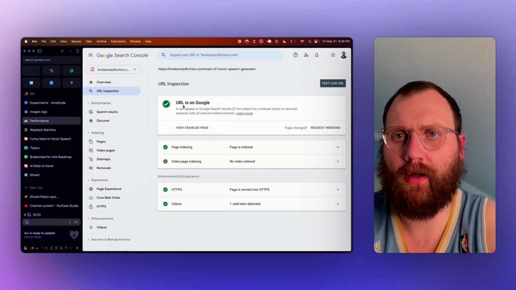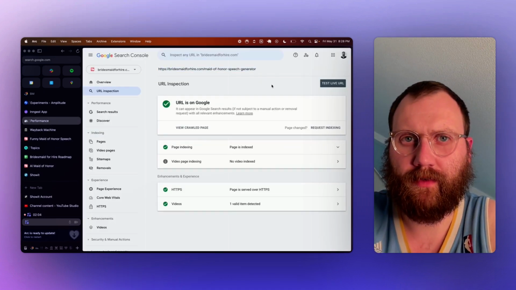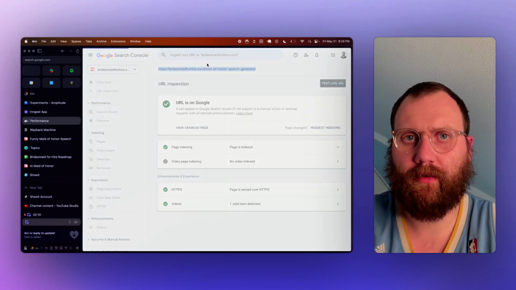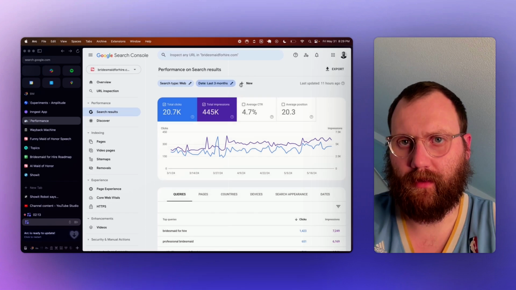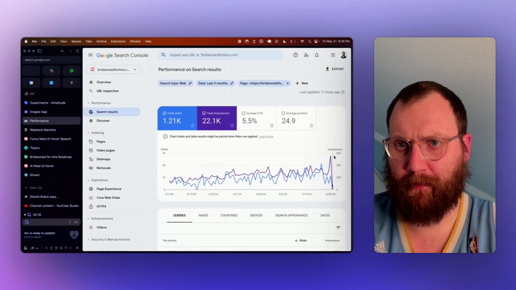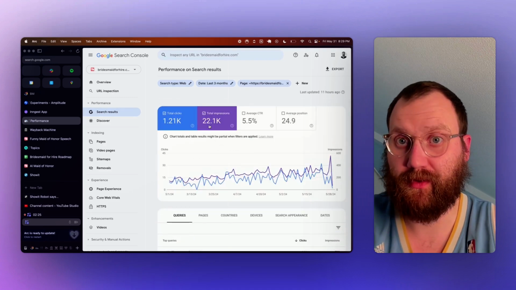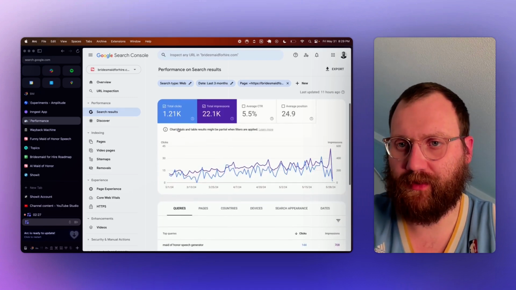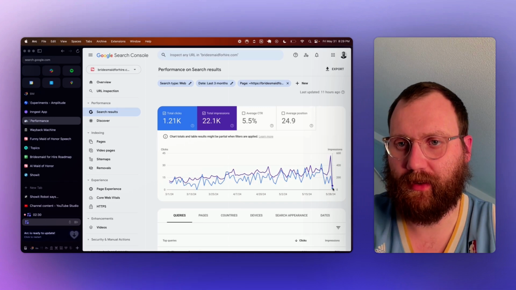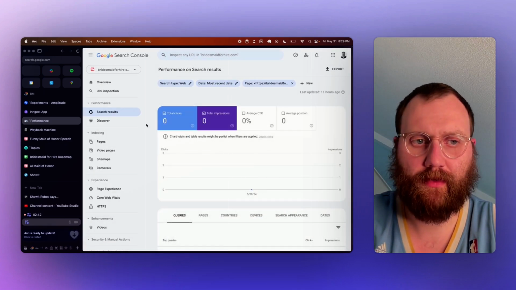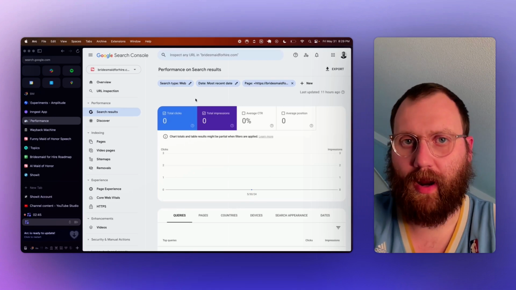Now looking at it, it's indexed again. I think it was not indexed for around 8 hours. So it means it is driving traffic right now. And if we look at the page here, you can see the dip. This is one of our best performing pages. Maid of honor speech is also the best performing type of speech that we're selling. So basically I completely killed it here, yesterday compared to any other day. You can clearly see a dip. And if I go here to the most recent date, you'll see nothing. So this is basically what happened.